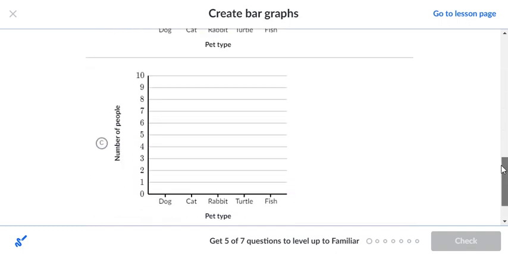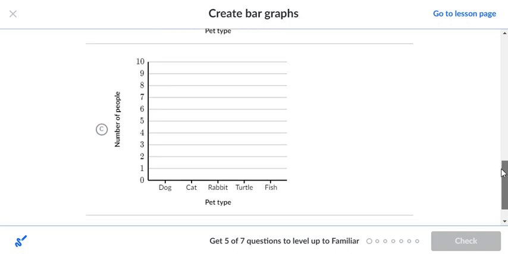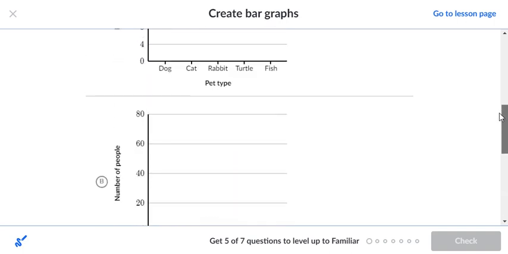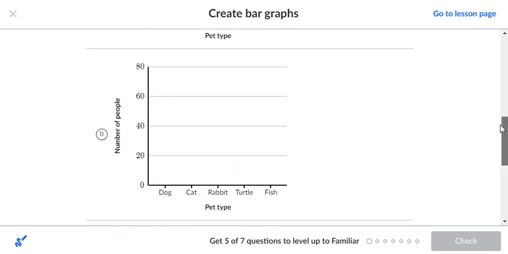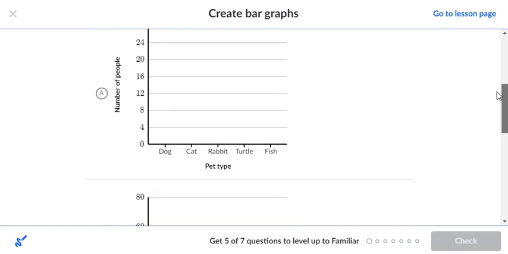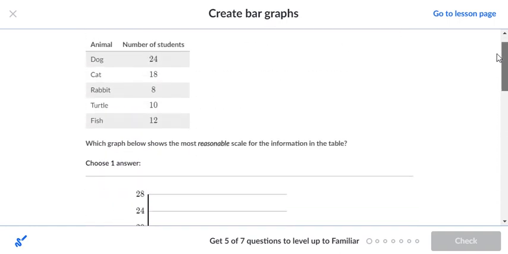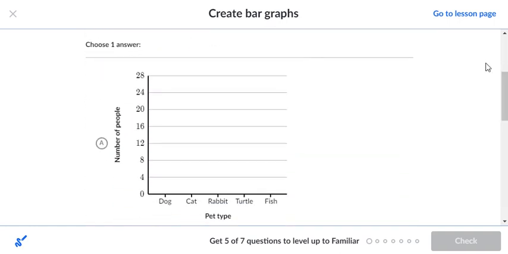Now the next one has the name of the pets, but then it only goes from 0 to 10. Well, C doesn't go high enough because we got to at least get to 28. B is actually too large because we do not even have to get to 80. So really the best choice would be A. So from 0 through 28.